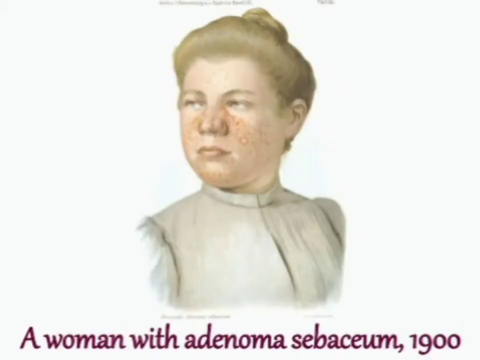This is the picture which is taken from a particular website. It is actually showing a woman with adenoma sebaceum. Adenoma sebaceum is actually, you can see around the nose of the woman, there are so many small rounded tumors. These are adenoma sebaceum. So this is one of the characteristics of tuberous sclerosis.